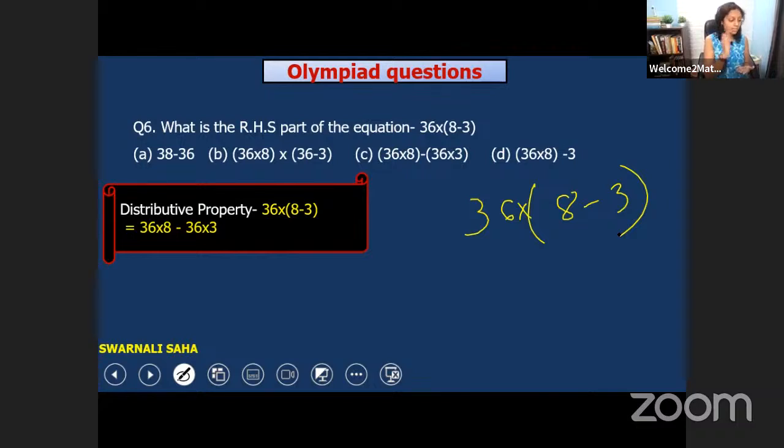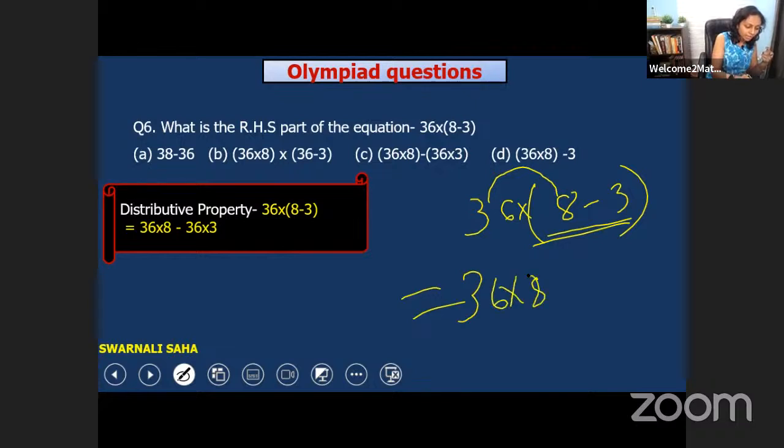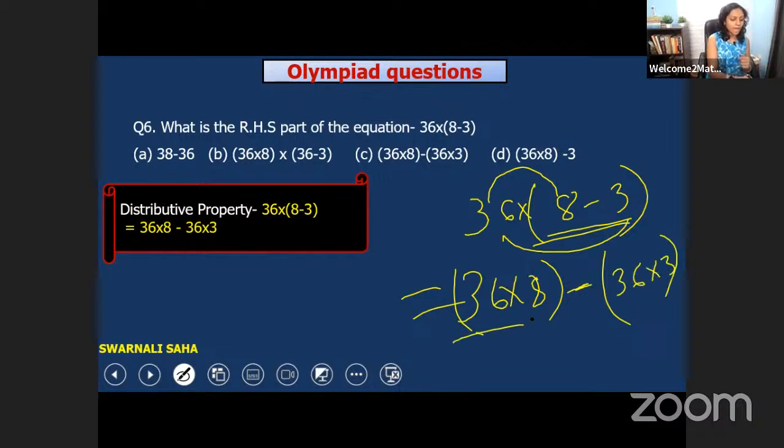Distributive property, just remember, whenever we have to multiply and we have this type of question, we can break it in this way only. 36 into 8 minus 3. That means we have to multiply 36 by 8, 36 into 8. And then we have to do the subtraction sign and we'll multiply 36 by 3, 36 into 3. That would be the answer. 36 into 8 minus 36 into 3. That is the answer.